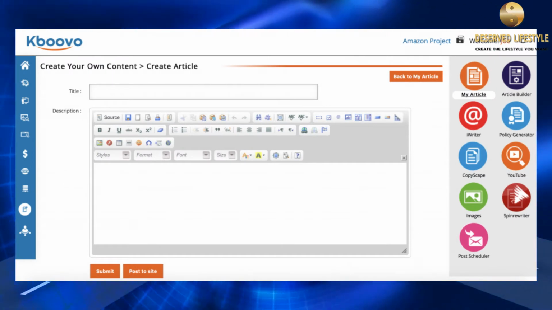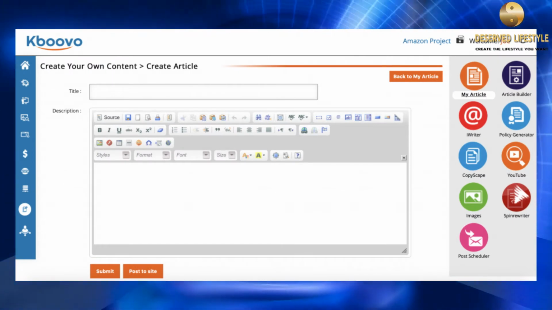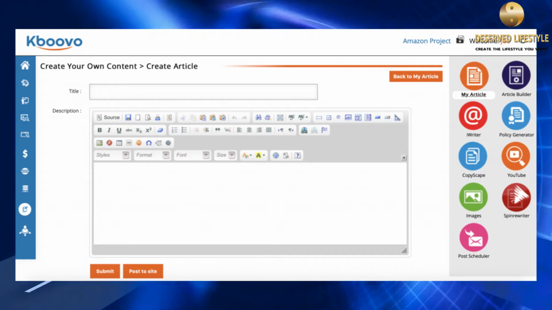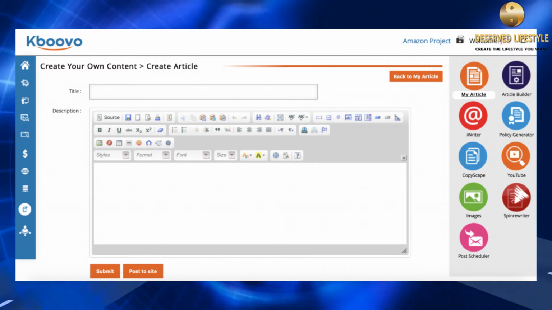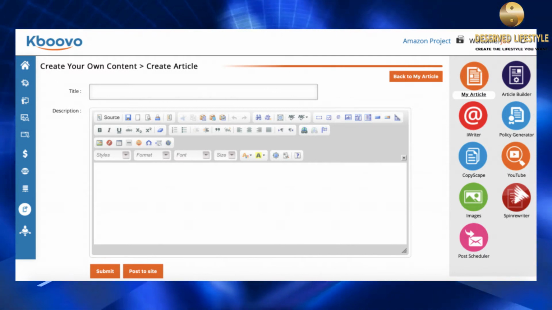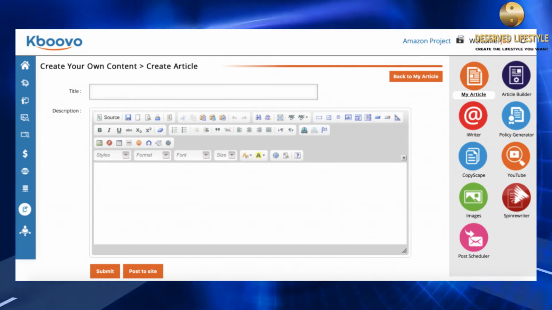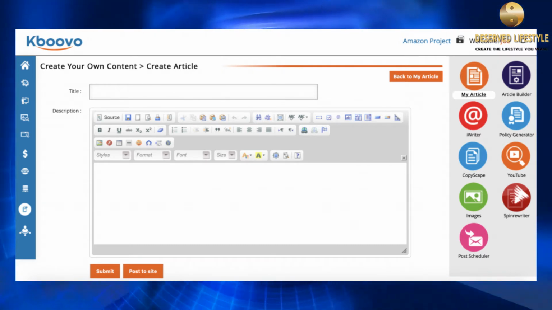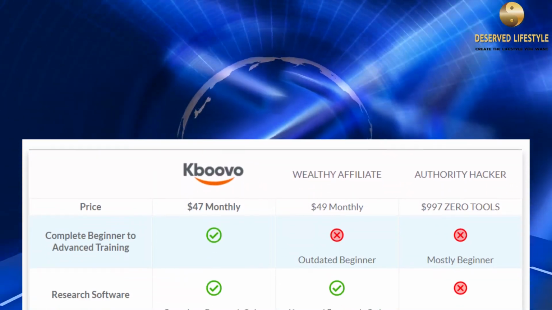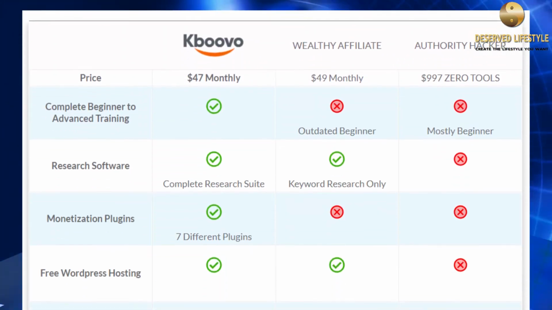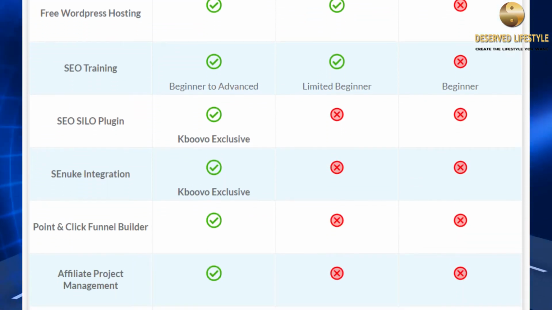Create and manage content. Quovo gives you a few easy ways to get great content for your money sites, without needing to write a single word yourself. Unless, of course, you want to. You'll discover how to create your own SEO and visitor optimized, engaging content, or you can use any of Quovo's integrated third-party content providers. Compare to other affiliate platforms. It's easy for you to see who the clear leader is in affiliate marketing and management platforms.